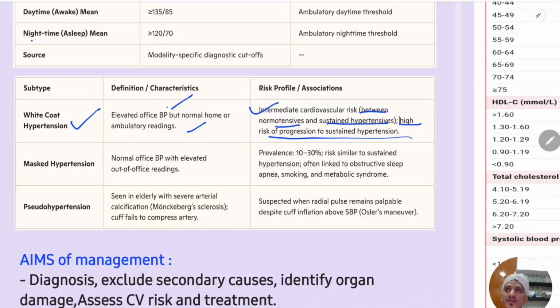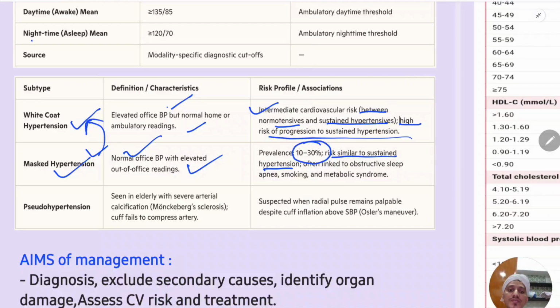That's why nowadays books like McMaster say that if there is persistent white coat hypertension, then you should start the antihypertensive drugs. Next is masked hypertension. This is opposite to white coat. There is normal office BP but elevated out of office readings. The risk is similar to sustained hypertension. So the risk is more than white coat hypertension in masked hypertension. Okay, and the prevalence is also more.